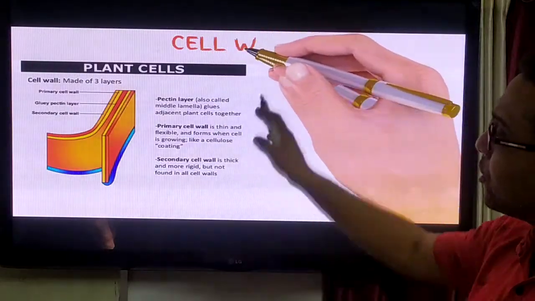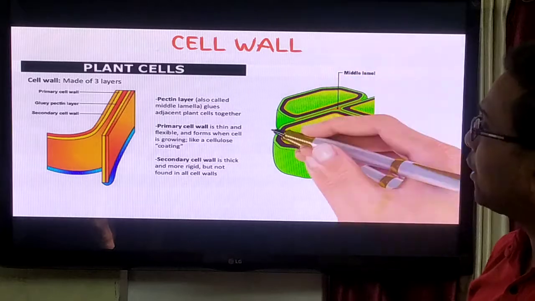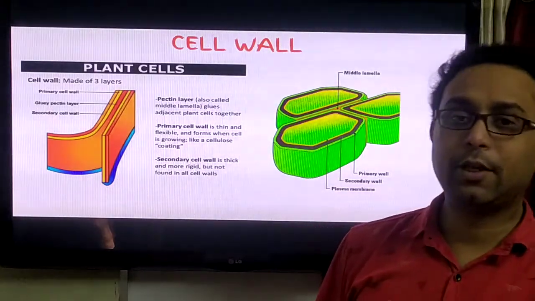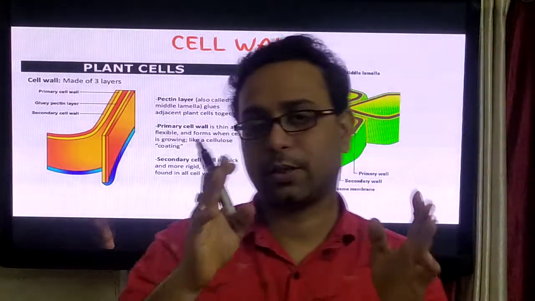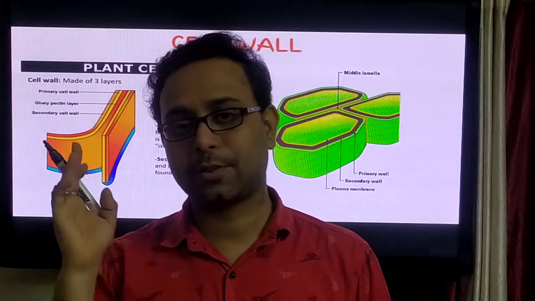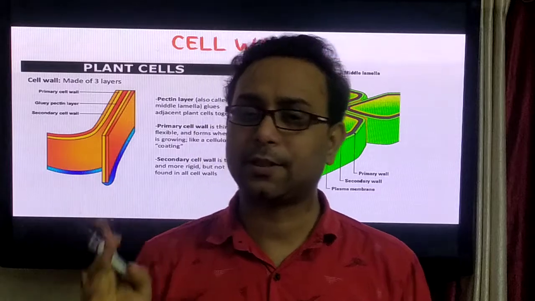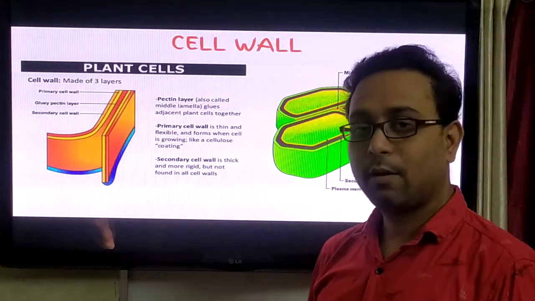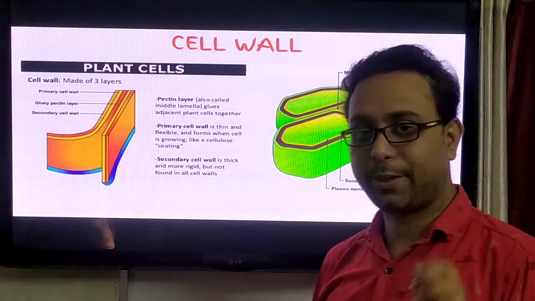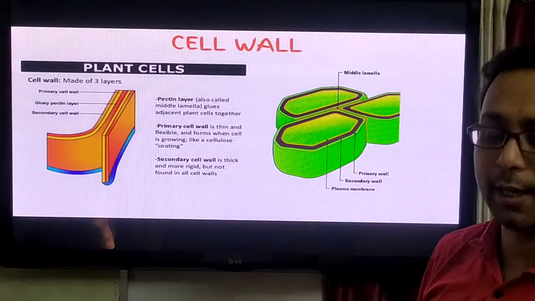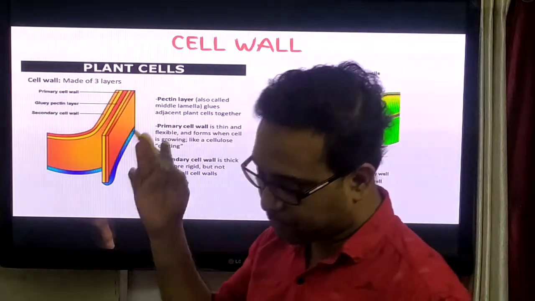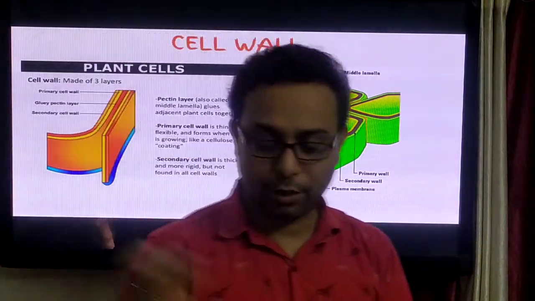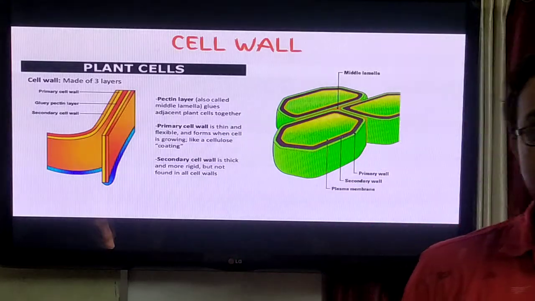Now we discuss the structure of the cell wall. Now another quiz question. Cell wall is present in which type of cell? Option A, plant cell. Option B, animal cell. And option C, both A and B. Please write down in the live chat box. Very good. Well done.